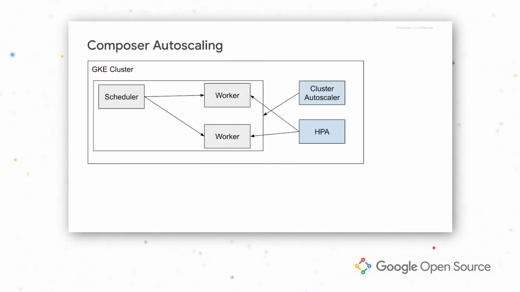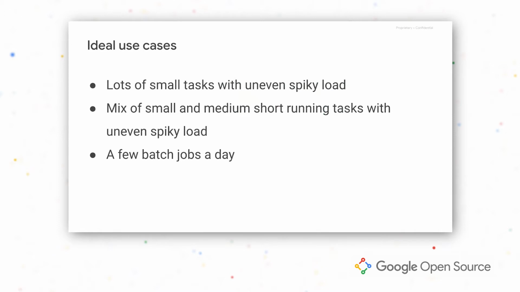Here's a simplified architecture for autoscaling solution. We still have one scheduler pod. Number of worker pods is dynamic and varies depending on task load, and this is controlled by horizontal pod autoscaler. Cluster is managed by GKE Autopilot. Mateusz will explain details later. This implementation supports well use cases like varying load during the day with a mix of small and medium tasks. It also supports use cases like a few batch jobs a day with no work to do in between.